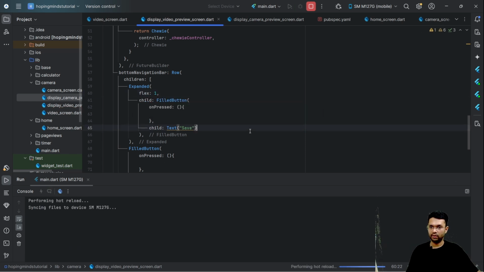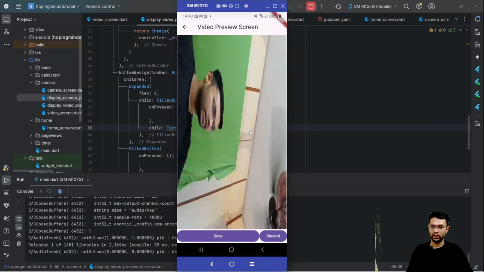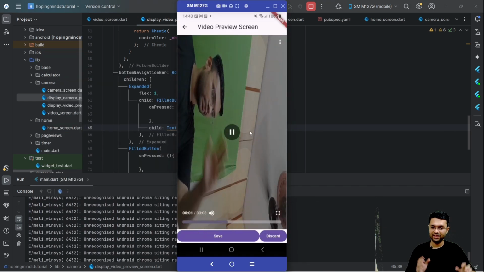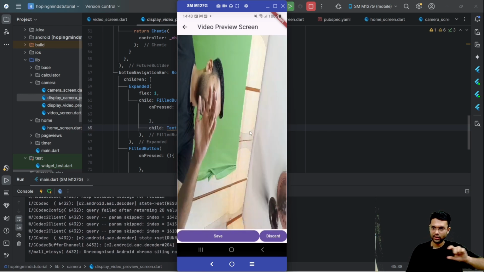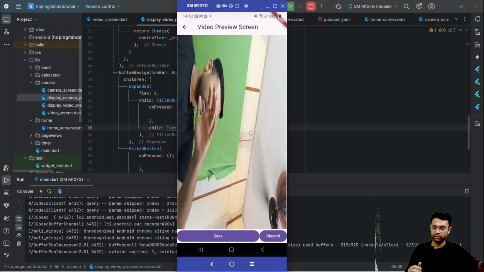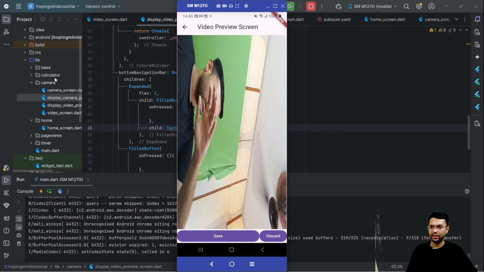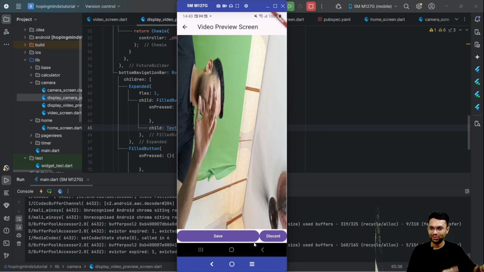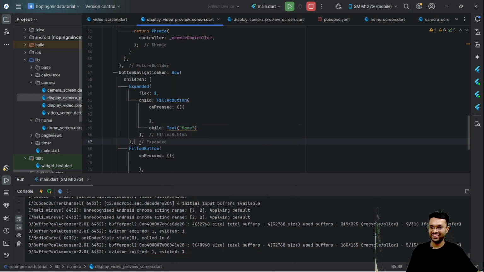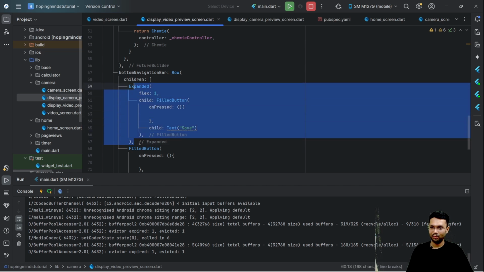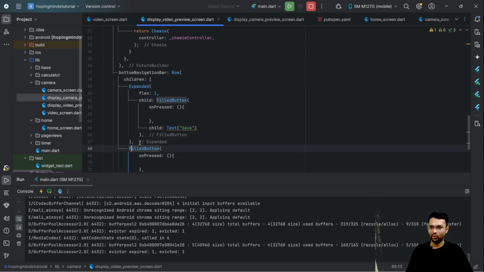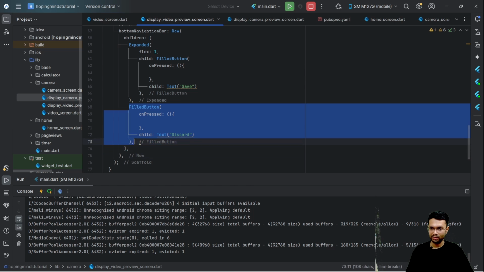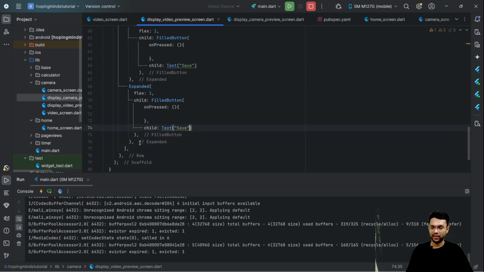Then let's go to the code. What do you notice? The save button is actually expanded and using the entire width. In fact, it's trying to squeeze the discard button. Let's try putting this expanded over the next button also, so that it uses the entire screen width.